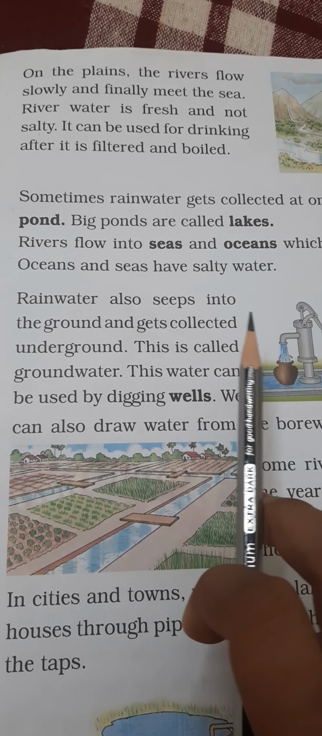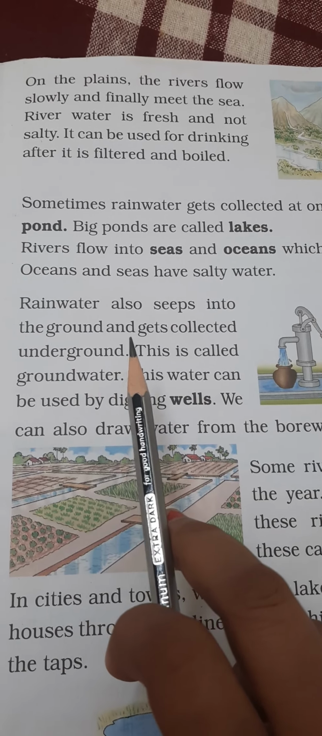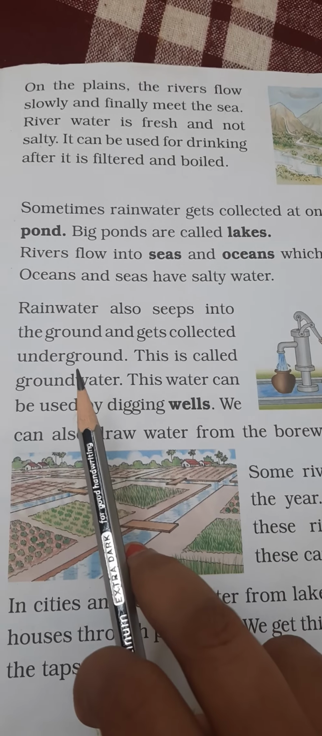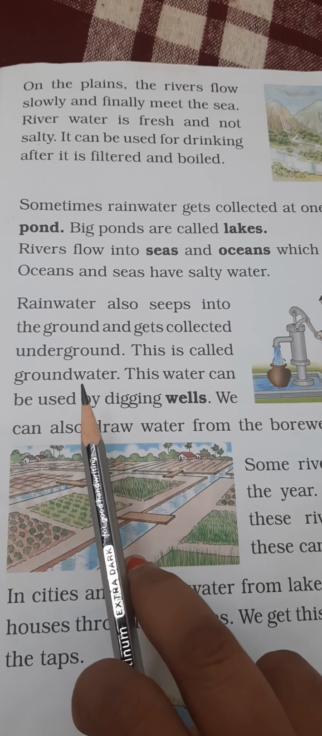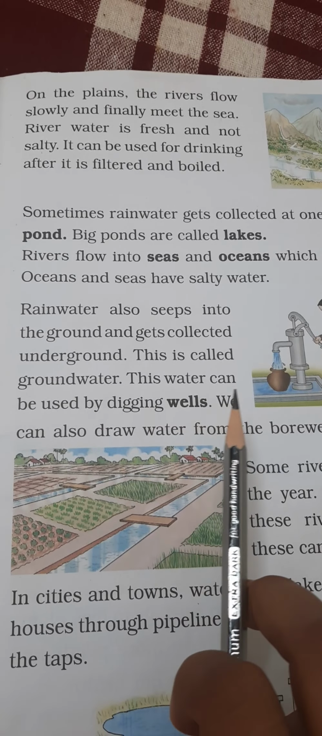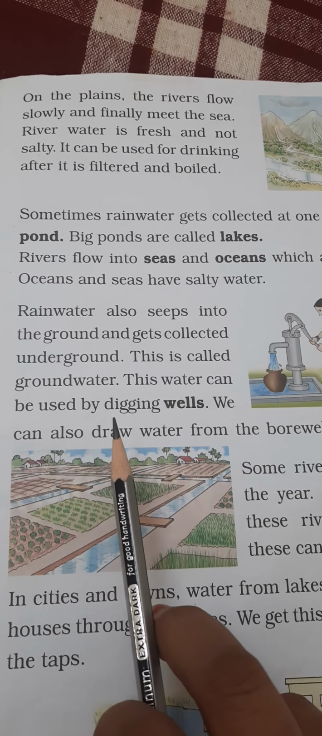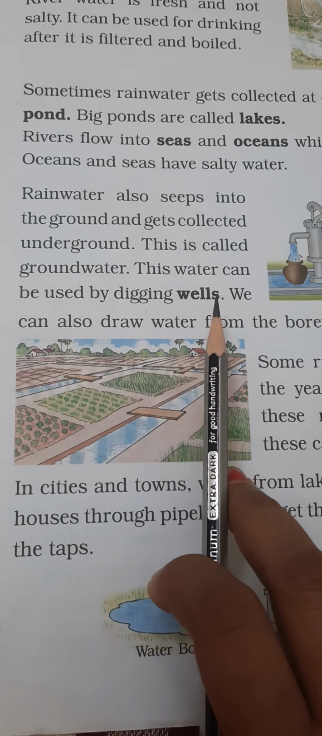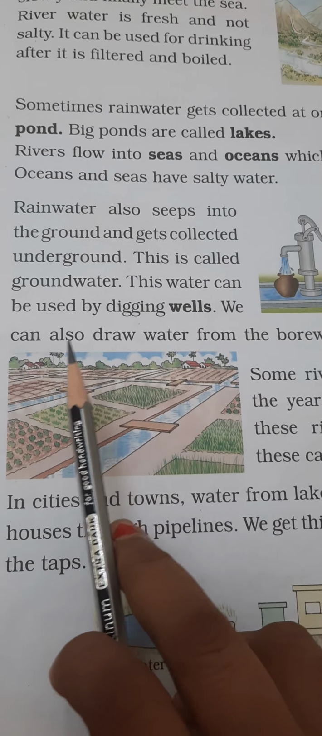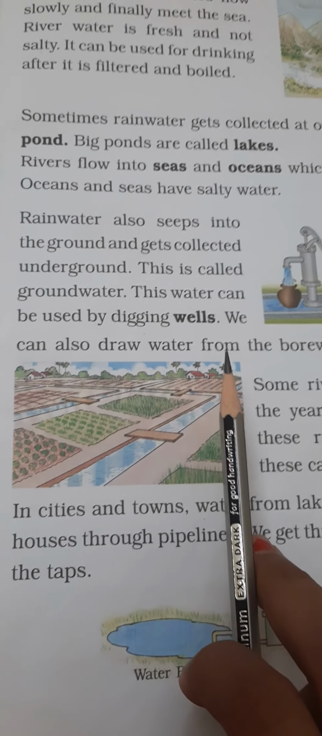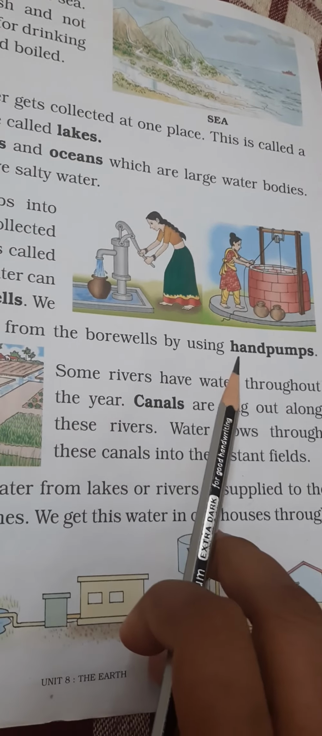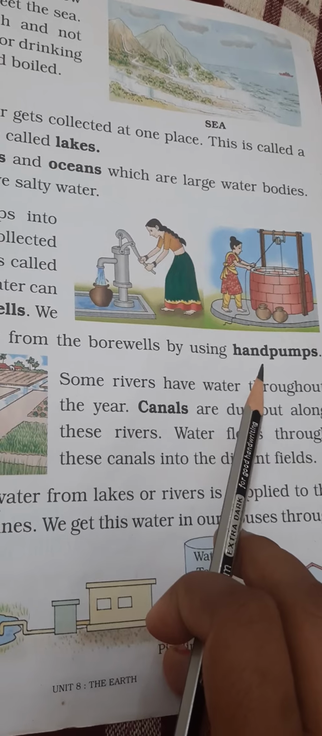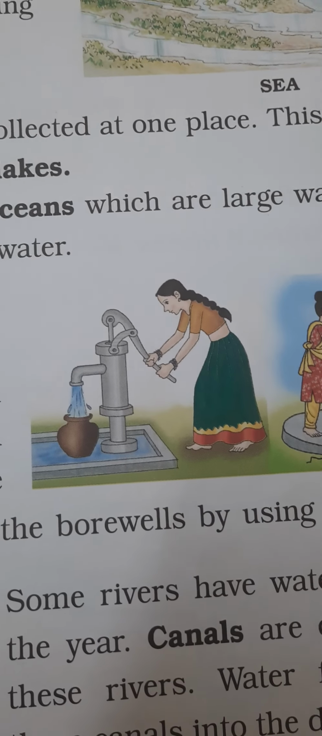Rainwater also seeps into the ground and gets collected underground. This is called groundwater. This water can be used by digging wells. We can also draw water from bore wells by using hand pumps. And this is the picture.